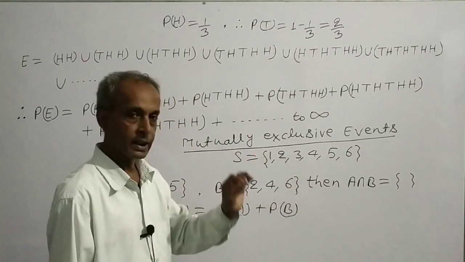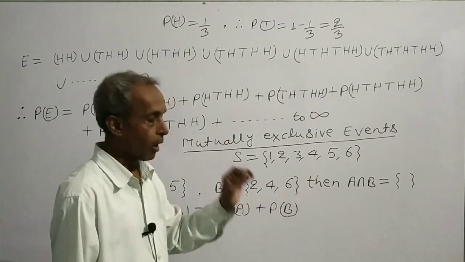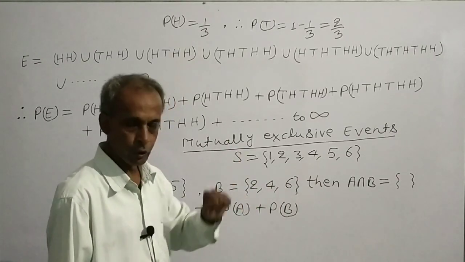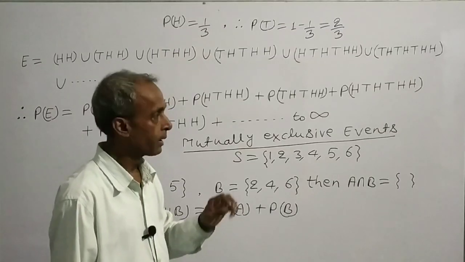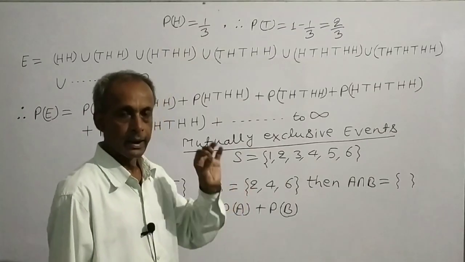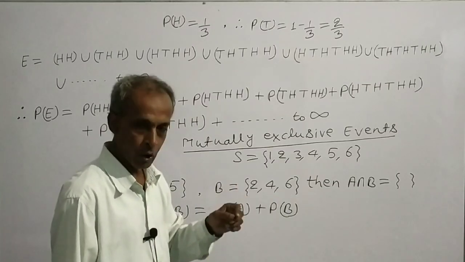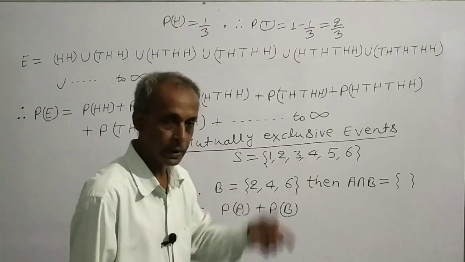When either two heads or two tails appear consecutively, then the experiment stops and we don't toss the coin further.